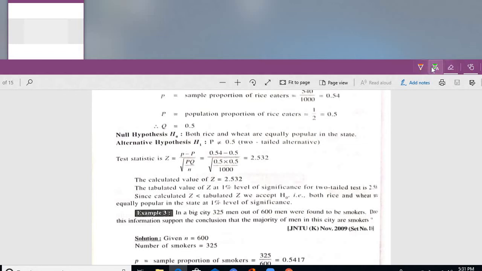Please verify this one. 2.58. Taking a highlighter. 2.58. So the calculated value is less than the tabulated value. That could be the reason that wheat eaters and rice eaters are equally popular in the state of Karnataka. So the null hypothesis will be accepted here.